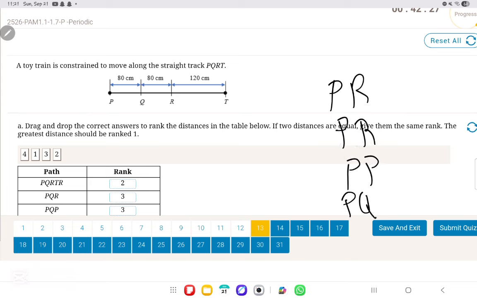Now, from P to R, what's the displacement? Sorry, it's 160 because it's x final minus x initial. PP is 0 because you start in the same place and end in the same place, so your displacement is 0. And then PQ is only 80. So if we were to label them from least to most, this would get 3, then 2, then 1, and 1 because they're both the same value.